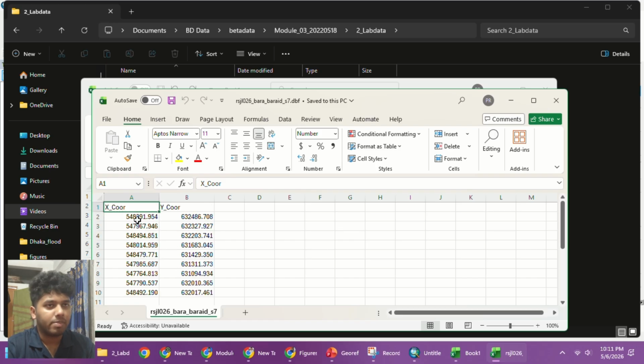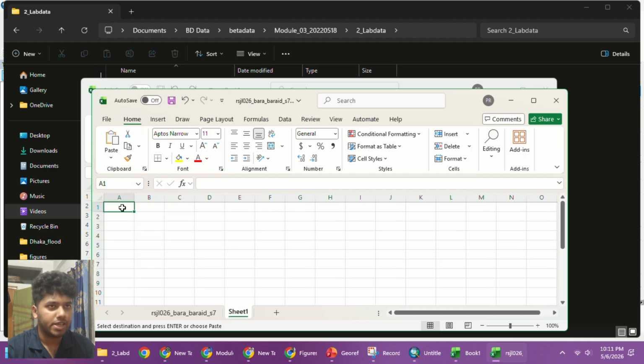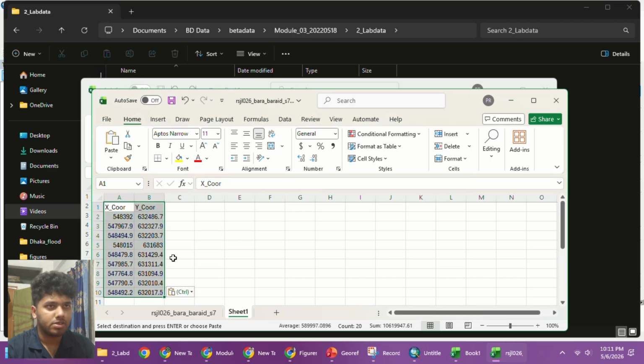Right now I can see the x coordinates and y coordinates. These are the ground control points, and currently they are in DBF format. Now I have to change them to standard numerical values. So I'm going to copy them, open a new sheet and paste them here, selecting numerical values when pasting. Then I select it and give it a name like Barait S7, just for easier purposes. Now if I just click here and select Barait 7, it will just be pasted. This is how easy it is.